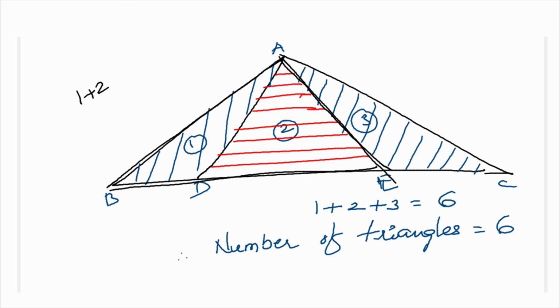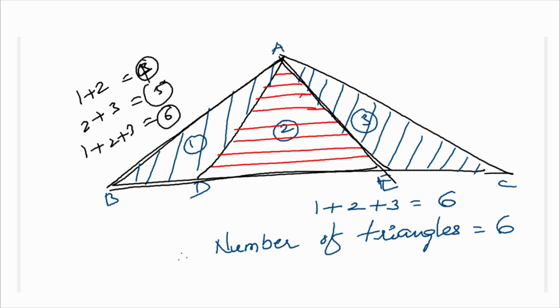ABD is one triangle, ADE is one triangle. The combination of 1 and 2 gives one more triangle, that is ABE, and 1 plus 2 is considered the third triangle. Of course, here 3 is given, so you have to say it as the fourth triangle. The second triangle plus the third triangle, ADE and ADC, will form another triangle, that is ADC, the fifth triangle, correct? The whole triangle will be considered as ABC, that is 1 plus 2 plus 3, the sixth triangle.